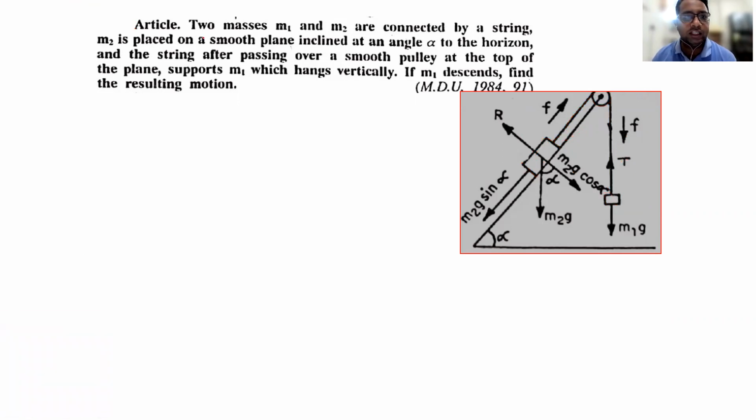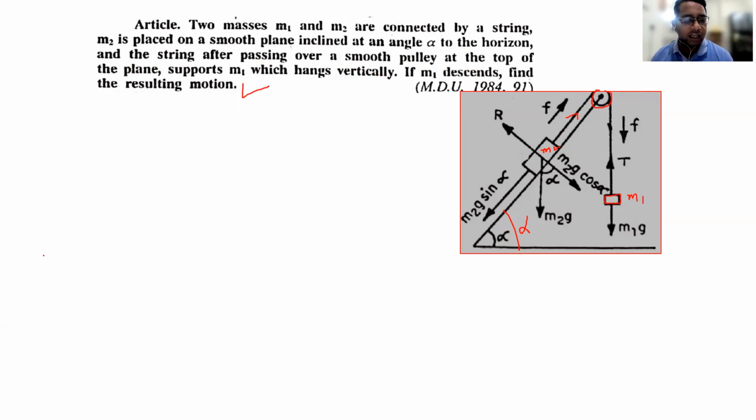So now just reading the statement of the article, two masses m1 and m2 are connected by a string. m2 is placed on a smooth plane, inclined at an angle alpha to the horizontal. So this angle is given to be alpha, and the string after passing over a smooth pulley at the top of the plane supports m1. So this is the string which passes over the pulley, and it supports another particle of mass m1 which hangs vertically. If m1 descends, find the resulting motion.